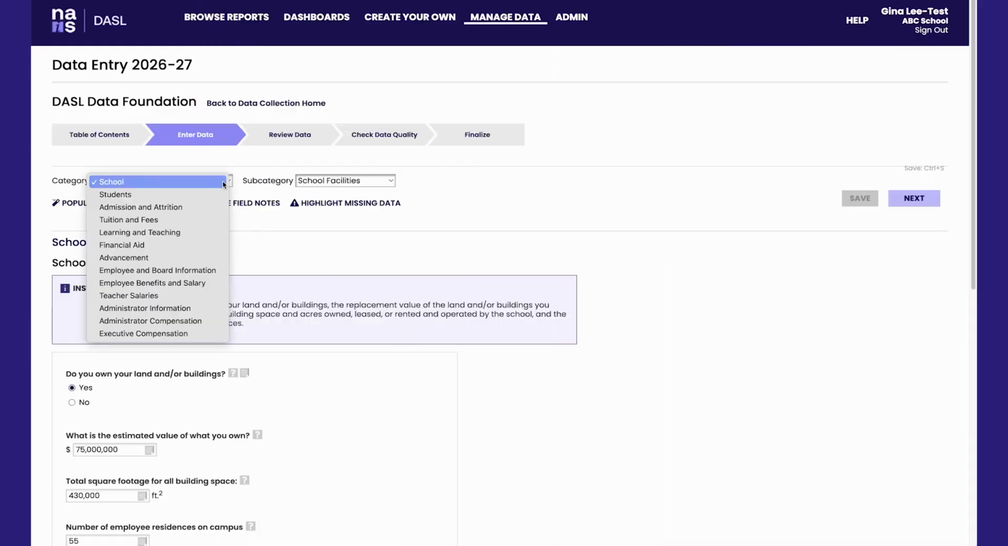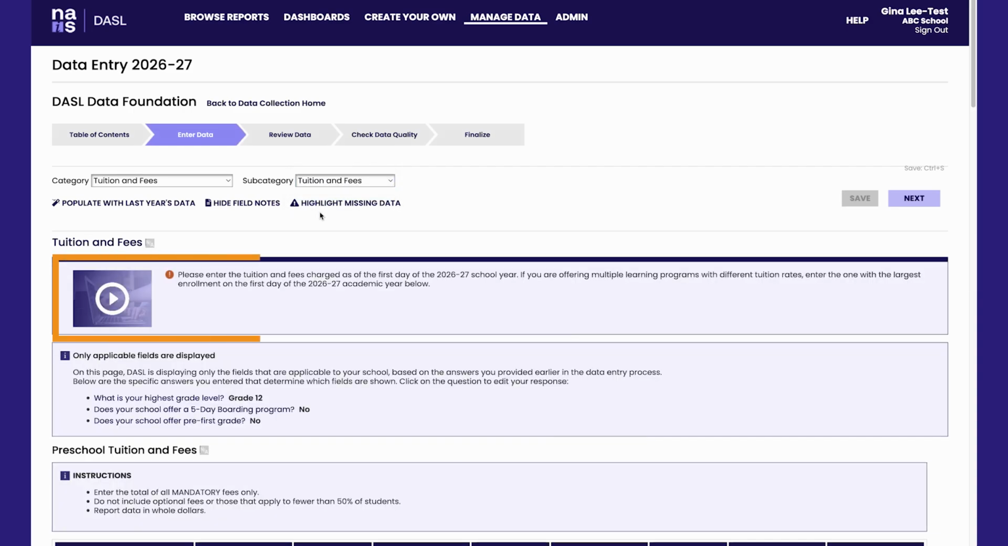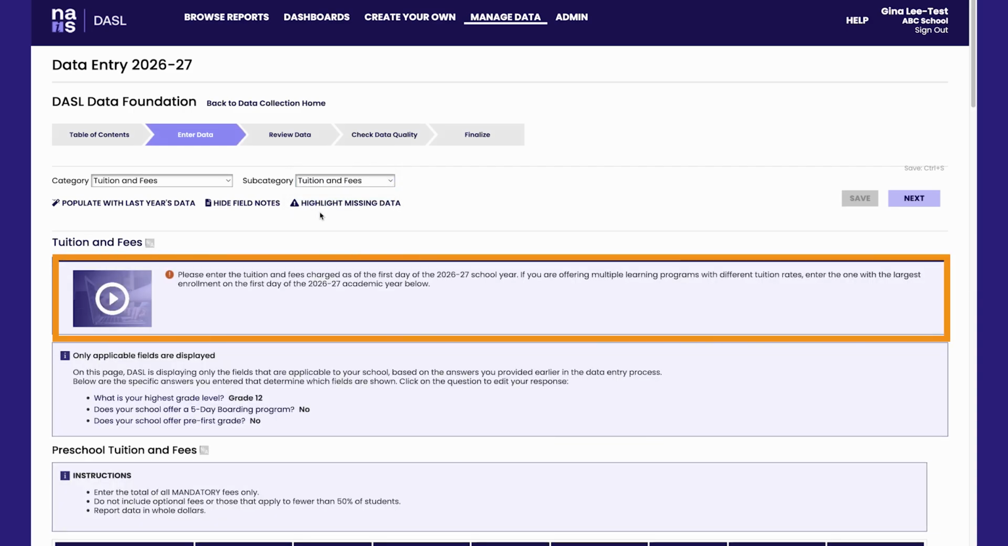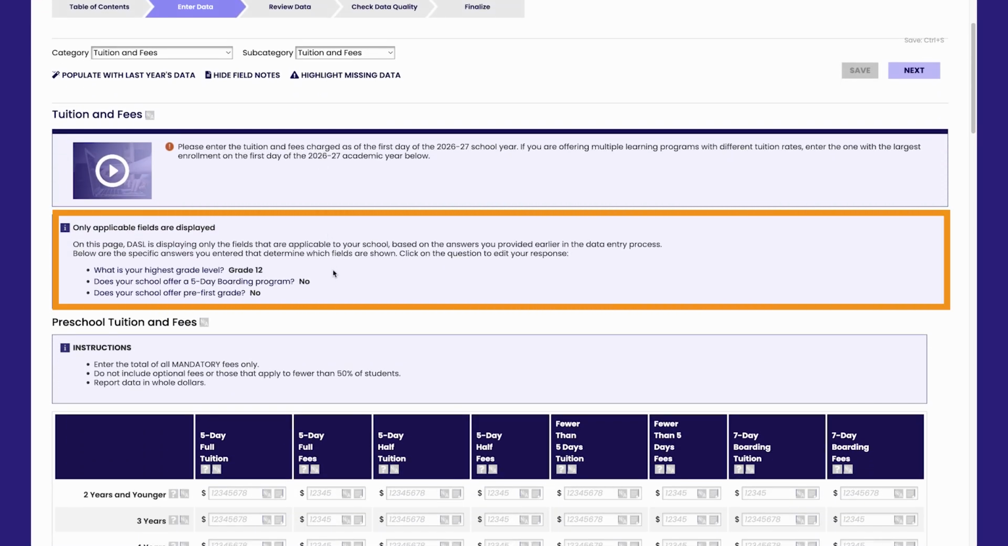Use the Category Subcategory menu to navigate quickly to the areas in which your data are available. Many subcategories have a brief video highlighting tips for success in data entry for this area. Only applicable fields are displayed gives you a list of the questions you answered previously that are determining which questions display for your school on this page. If something looks off, you can click on these questions to go back and change your entry.